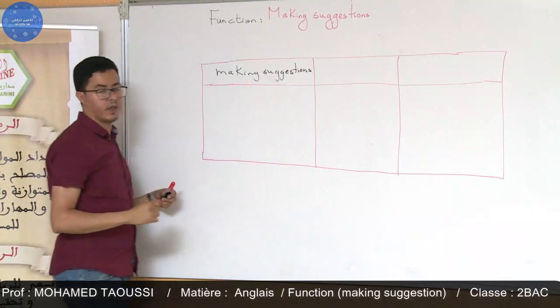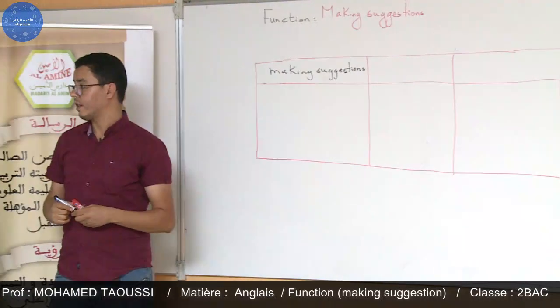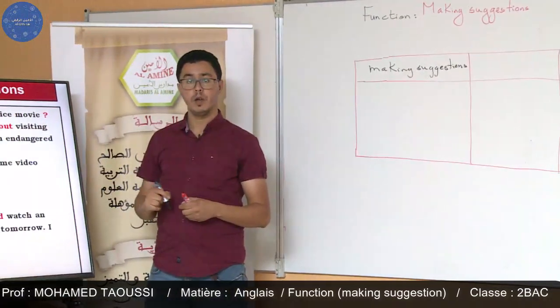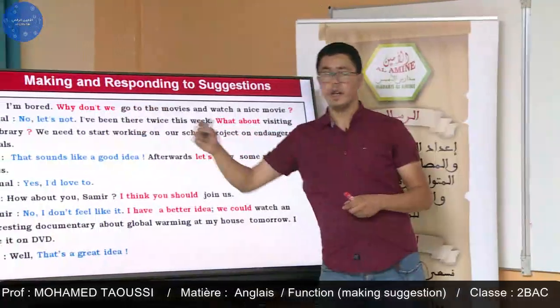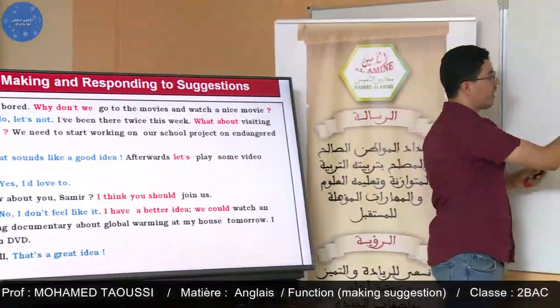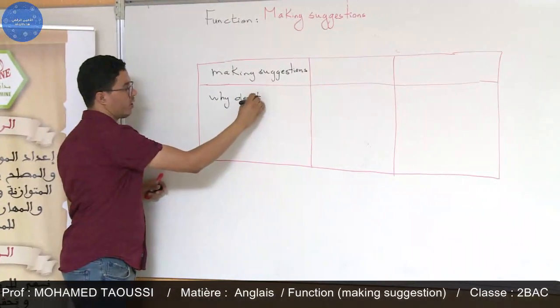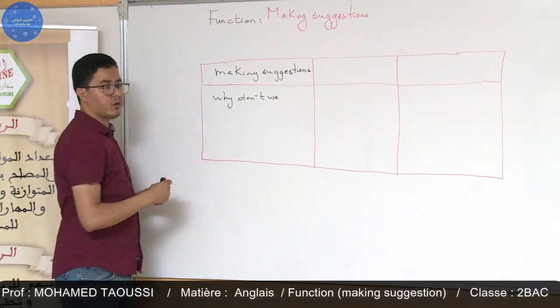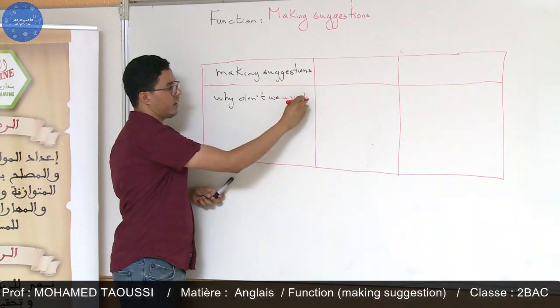Good. So first, Ali is making a suggestion, going to the movies with Kamal. So he says, why don't we? So for making suggestions, we use why don't we, plus verb infinitive. You can say, why don't we?